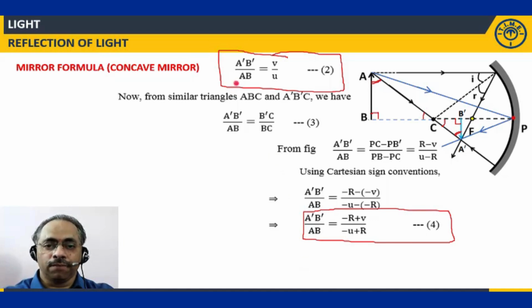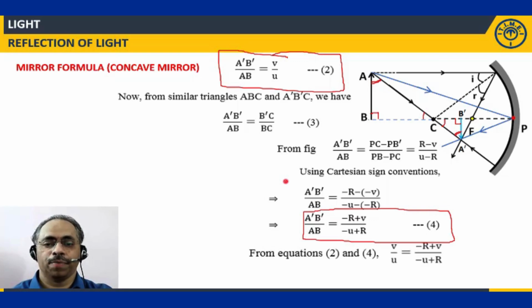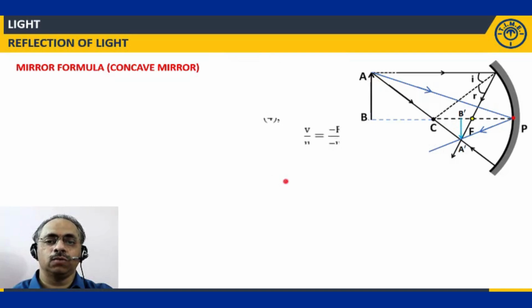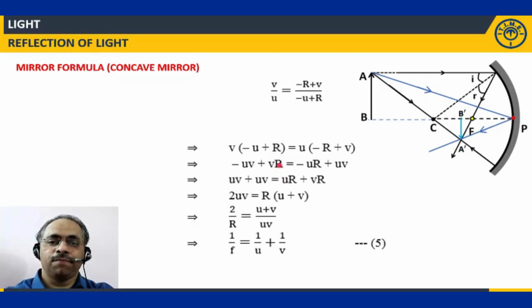What can I do now? The left hand side of the second equation and the fourth equation are equal. So I can conveniently equate the right hand sides of these expressions. Once I equate these two, the remaining thing is only simplification. Just try to simplify it. Cross multiply: V into minus U plus R, U into minus R plus V. Then open the bracket and multiply. Bring the U and V terms to one side and the remaining terms to the other side. So UV and UV, I will have on the left side as 2UV, whereas on the right side I get R into U plus V.